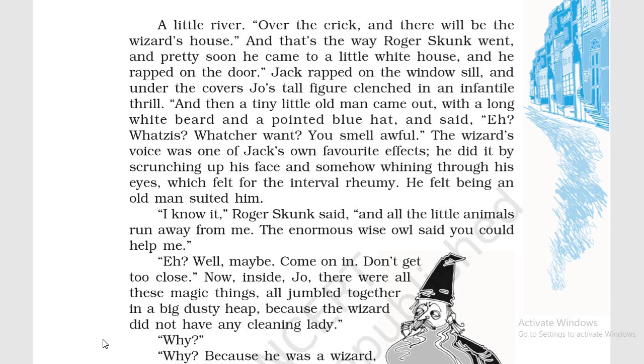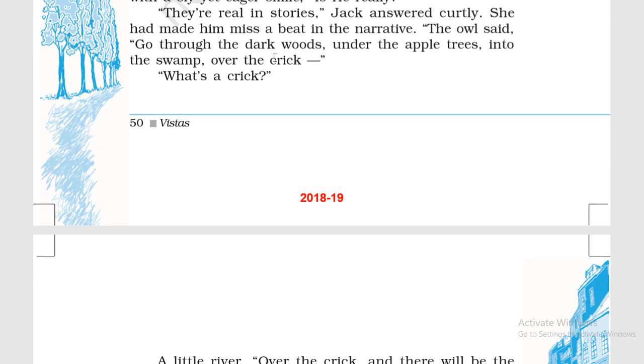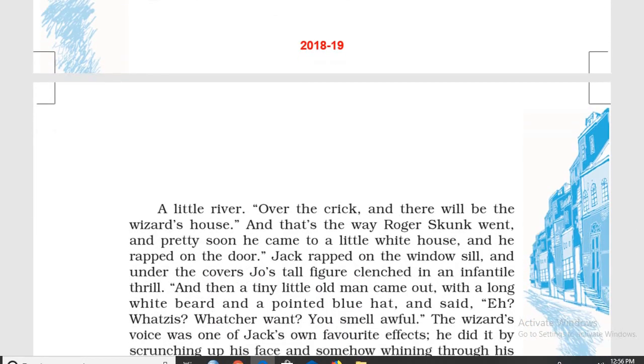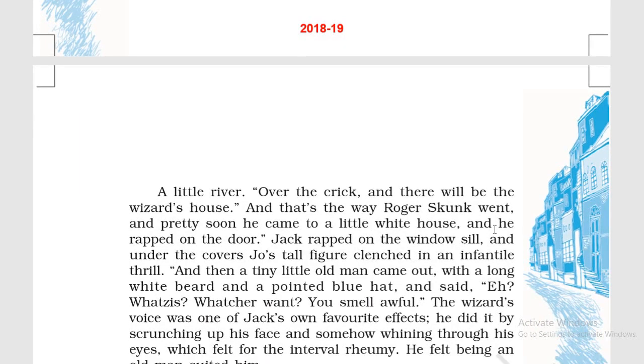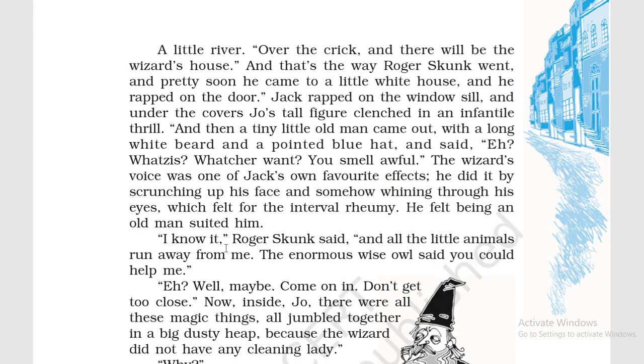Let me open that page once again. Yes, you have to go through the dark woods, under the apple trees, into the swamp, over the creek. Then you have to continue from here over the creek, and there will be the wizard's house, and you will find the wizard's house there. And that's the way Roger Skunk went. So Jack tells her that following this way, he finally goes to see the wizard.